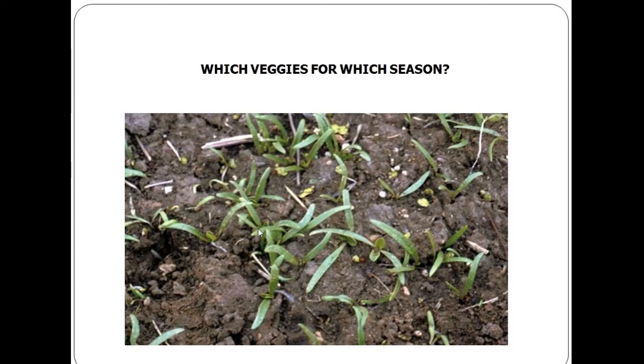Some cool season vegetables such as onion, peas and spinach are very hardy and can be planted as soon as the ground can be worked in the spring. This is usually late March or early April. Fall garden planting.